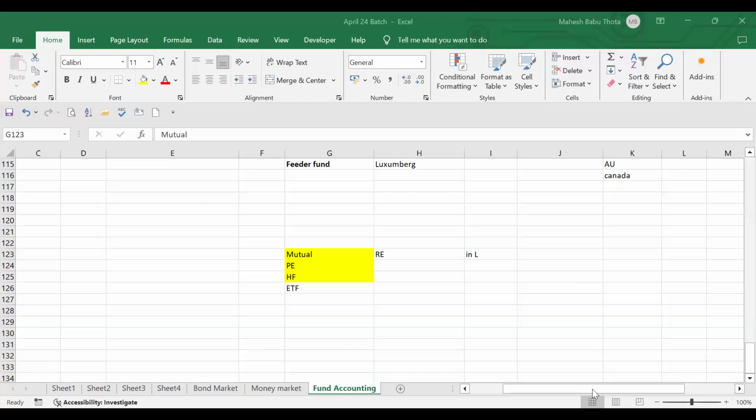What will VCs do? Venture capitalists will simply come and invest in an idea. Suppose we have a formula. What is the formula? With this business strategy, we can achieve this much profit. I have a business idea, but I don't have money to invest. In that case, venture capitalists will come and invest in your business. Let's do the business. You have an idea, I have cash. So I'll give you the cash. Let's do the business.